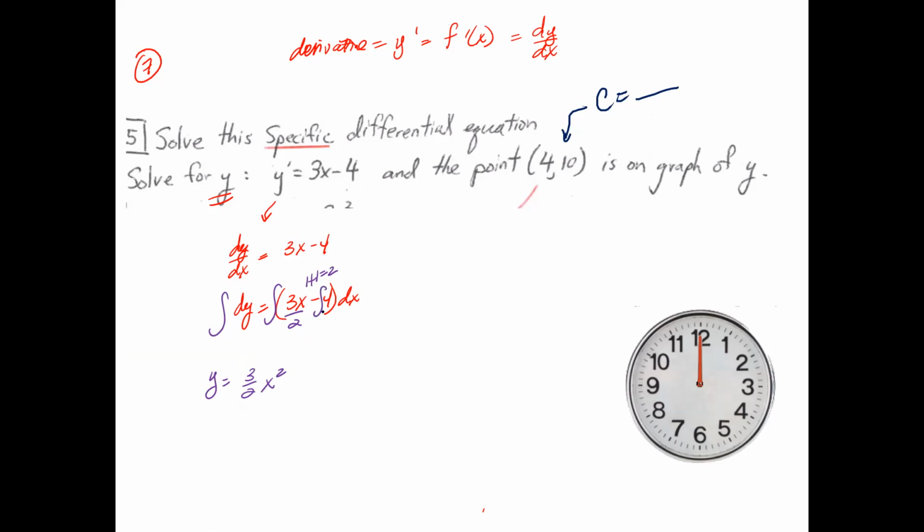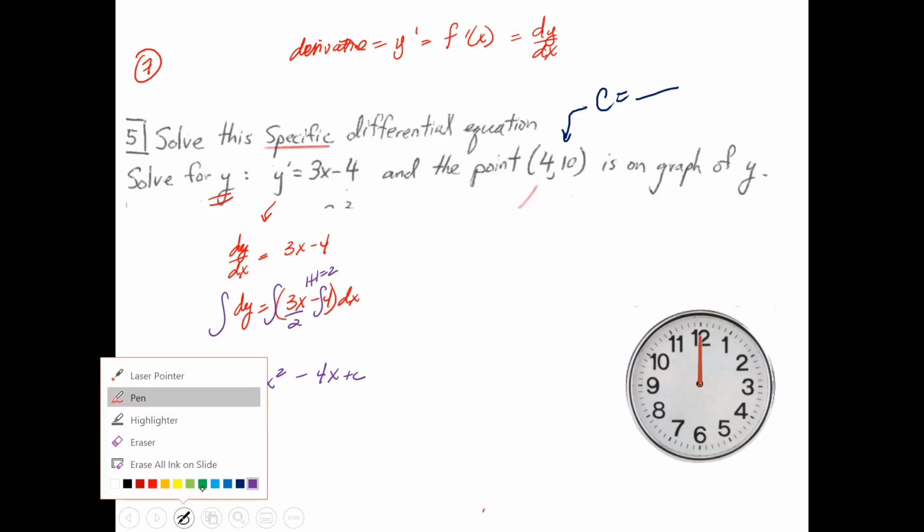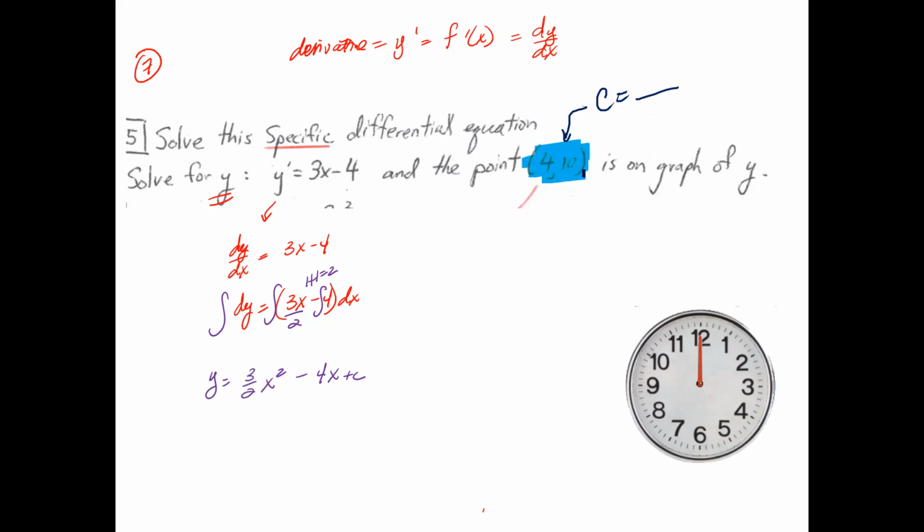Do the same thing with the negative 4. The integral of negative 4 is negative 4x plus c. Well, I want to know what my c value is, and lucky for you, you're provided with a point. Now this point is going to be for x and y. So my y is 10. My x is 4. 4 times 4 plus c.